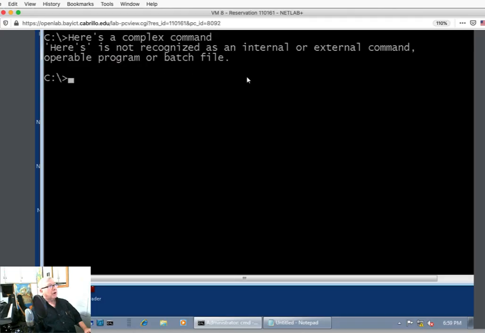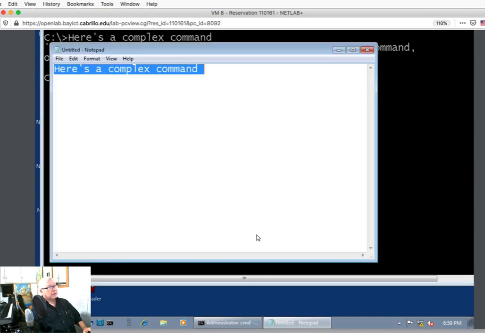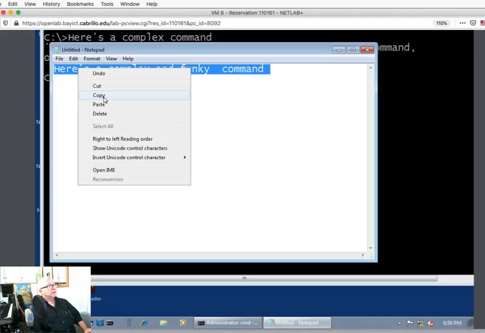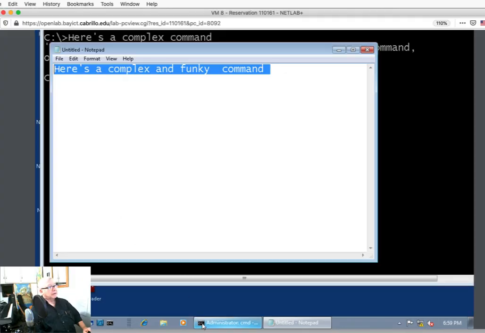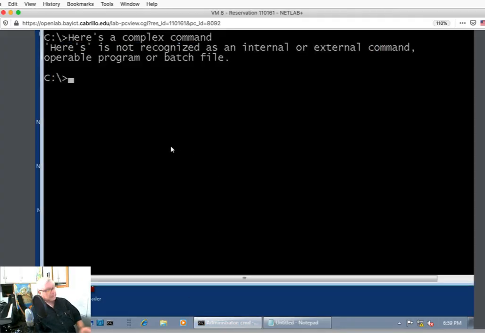rather than try to edit that inside the command window, it can be a lot easier to edit that inside Notepad, and then once again right click and copy that, and then right click and paste.